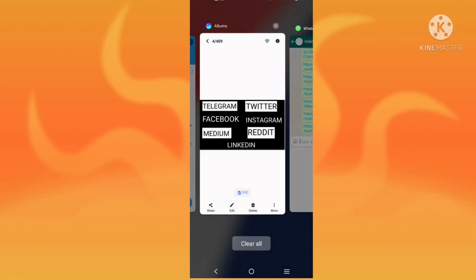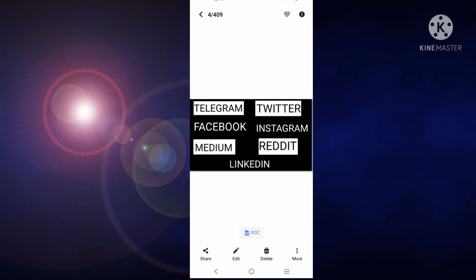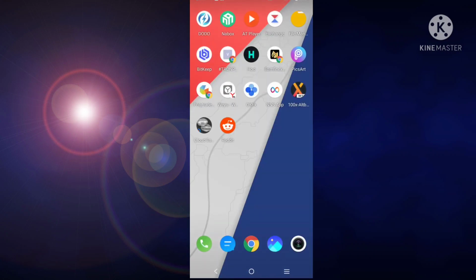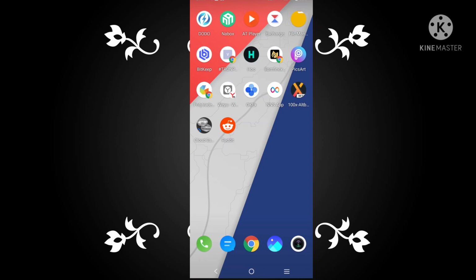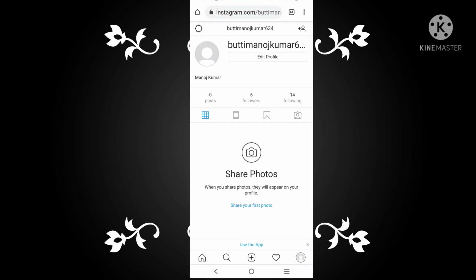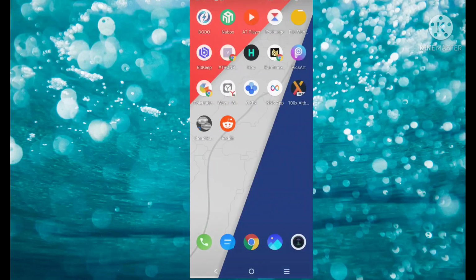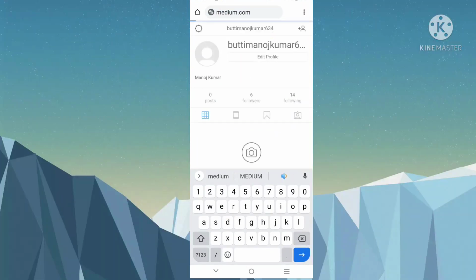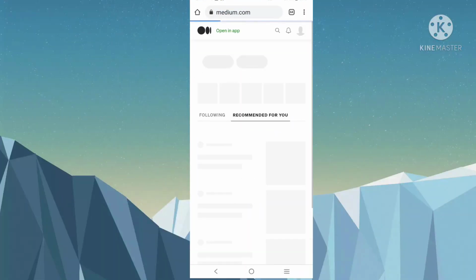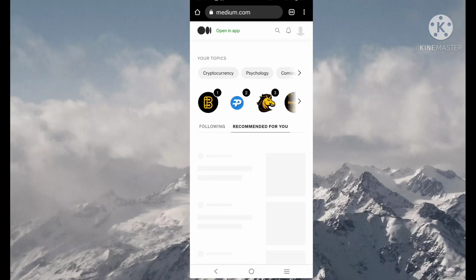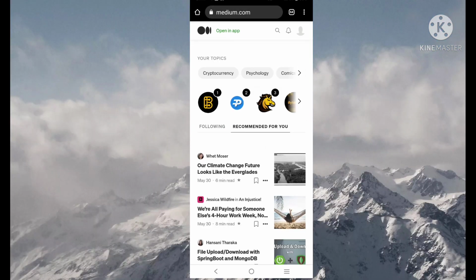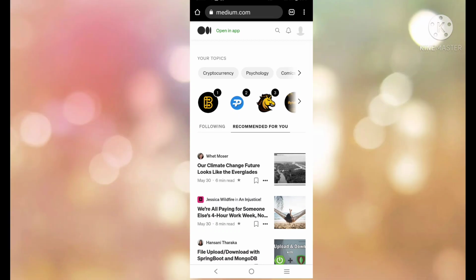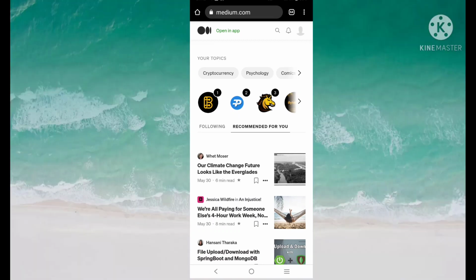Now it's okay. Next, Medium. For Medium also, just download the app and complete the registration process. After that, same as before, go to Chrome and type medium.com, and it will open. If it asks you to log in, just log in. I have already logged in. So after logging into Medium, what do you have to do?